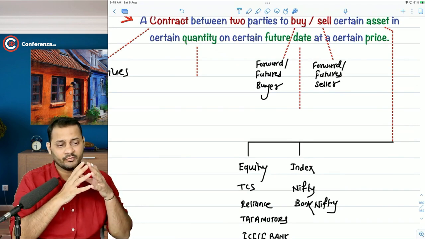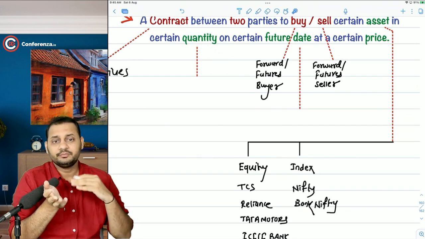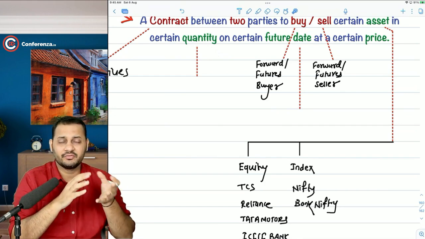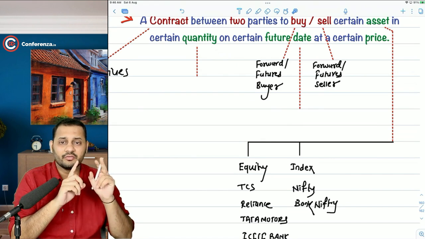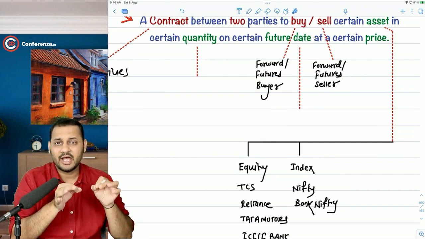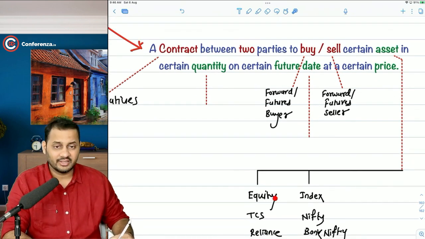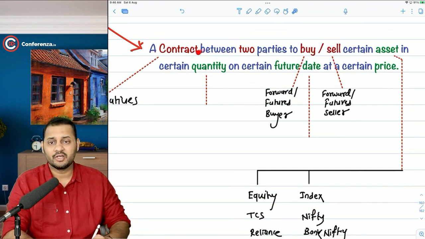You might see that an index cannot be bought and sold in the spot market. An index constitutes different types of equity shares, but it cannot be bought and sold directly. But in futures, or we can say derivatives, we can buy or sell an index, because practically it's not the asset, equity or index that we are buying. In derivatives, we are buying a contract on equity, a contract on index.